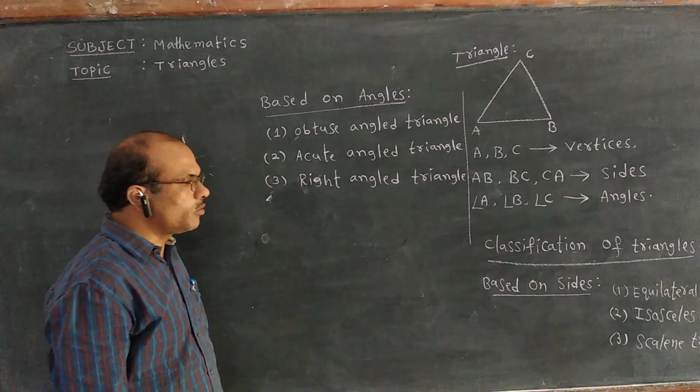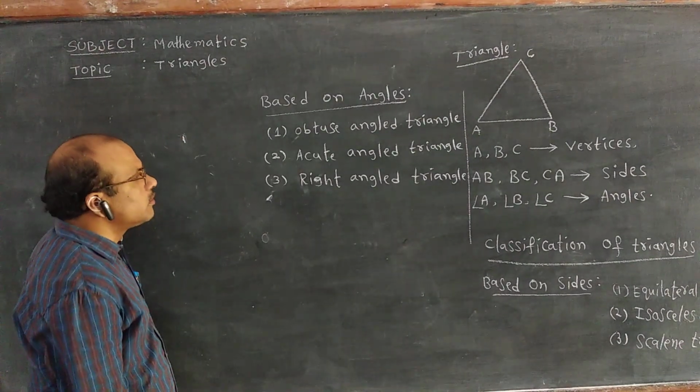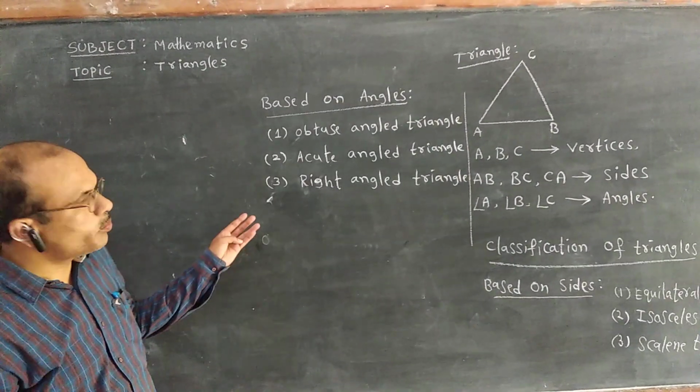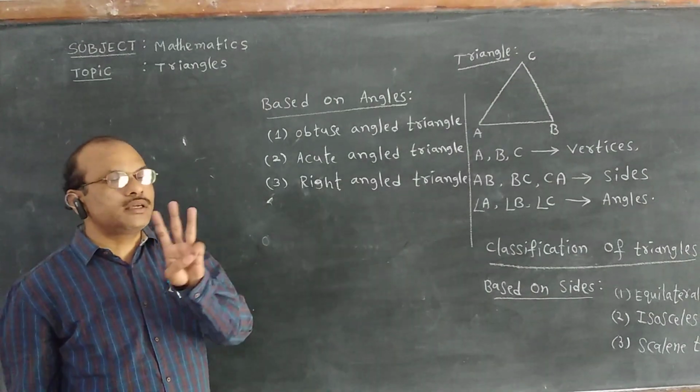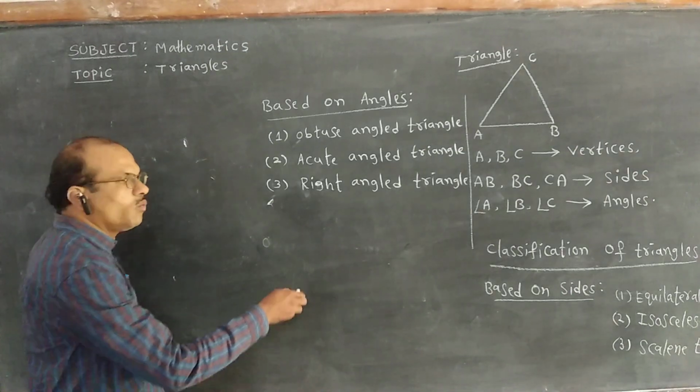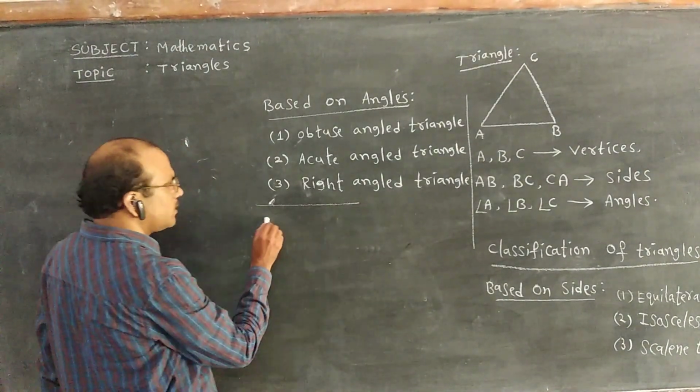Then if you go for a few more properties of triangles, the sum of the three angles of a triangle is equal to 180 degrees.